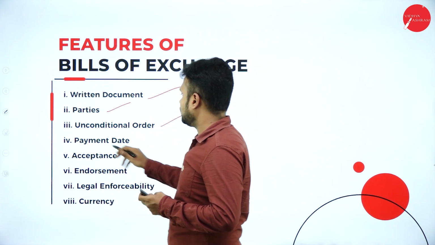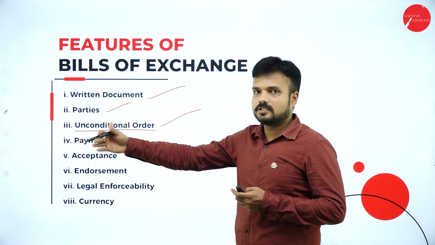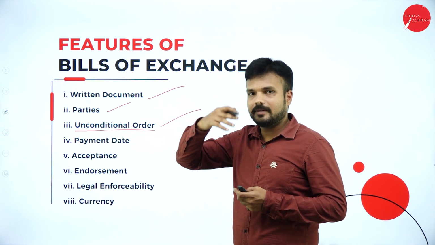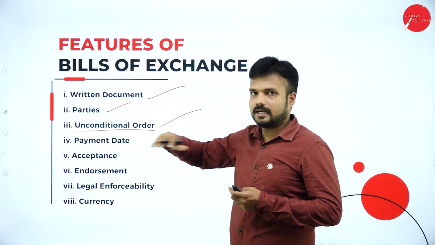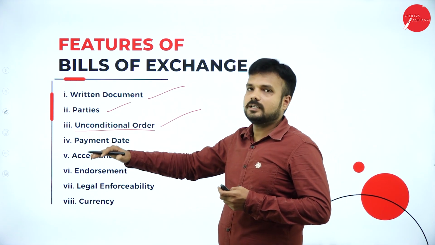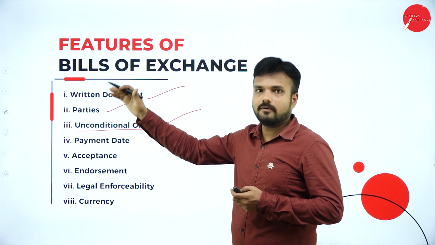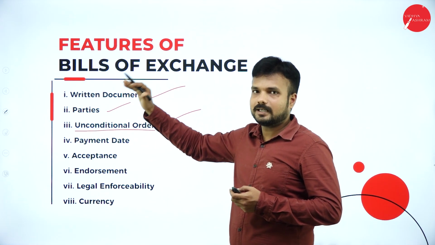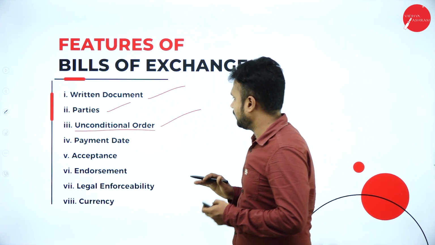Unconditional order means it is unconditional in nature. If I'm going to issue a check of 10,000 rupees, I cannot say that if somebody else gives me 10,000, I can pay you, or else I cannot pay you. This kind of condition does not apply under the Negotiable Instruments Act. If that check gets bounced, he has a complete right to go against me in a court of law. I am liable to pay that sum of 10,000 rupees to him once the check is issued.